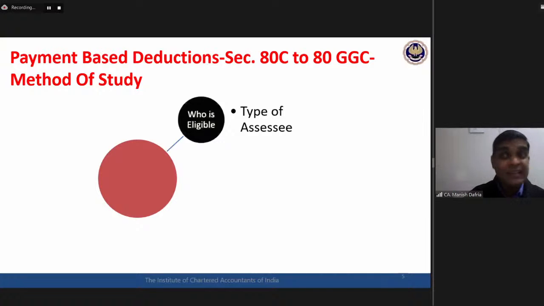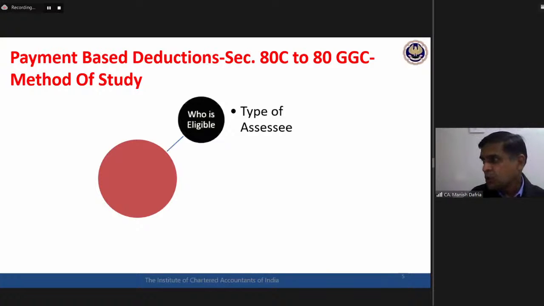If the examiner asks this kind of question, they will deliberately give you that particular line in the question: Mr. X, individual, non-resident in India, has made a payment of life insurance premium, whether 80C deduction is available or not. In examination, that word non-resident will start troubling me. Even if I'm very clear now, in the examination it will create a problem. Why has non-resident been written? Is 80C available for non-resident or not? Any answers?